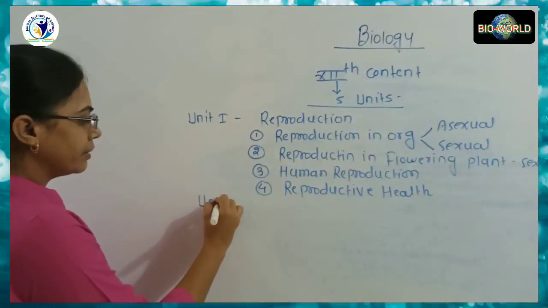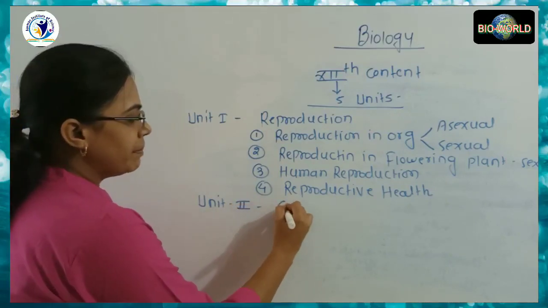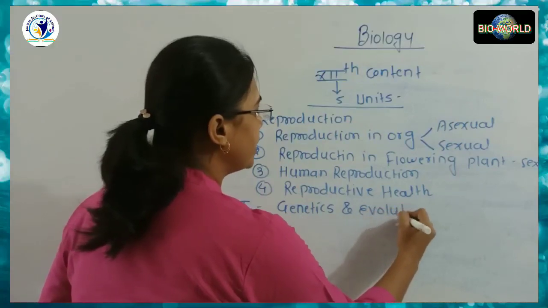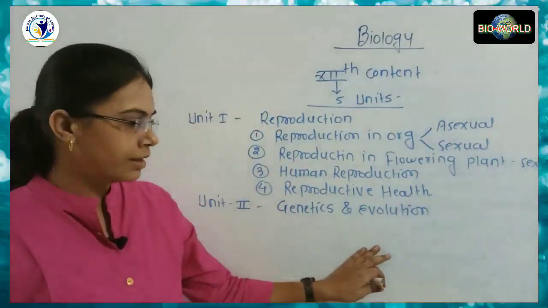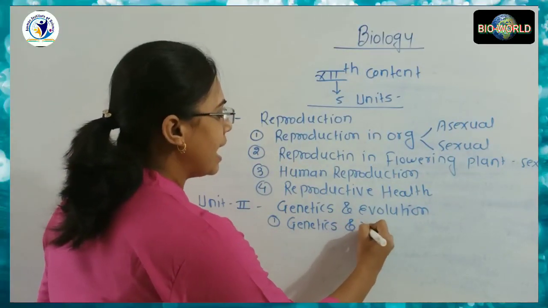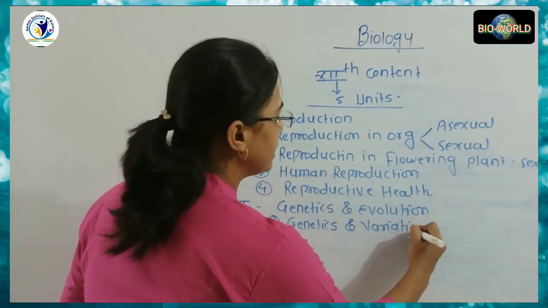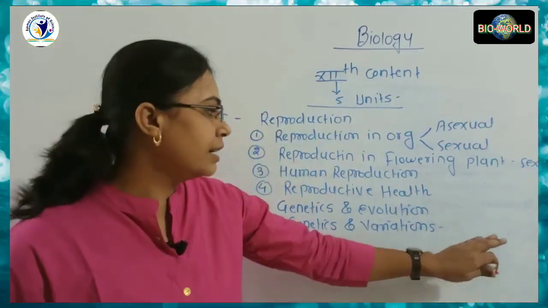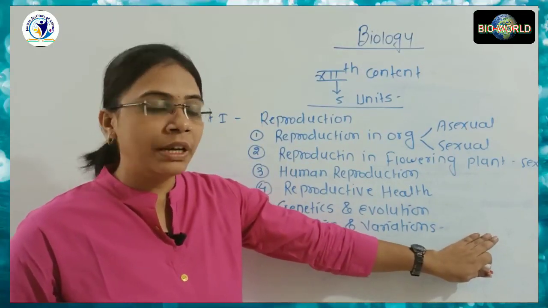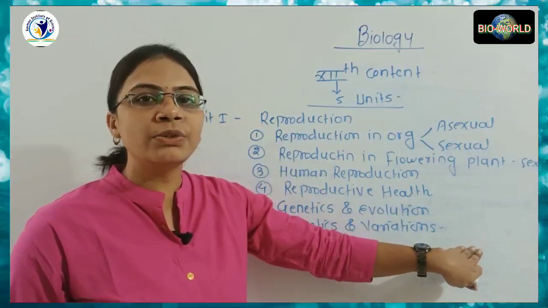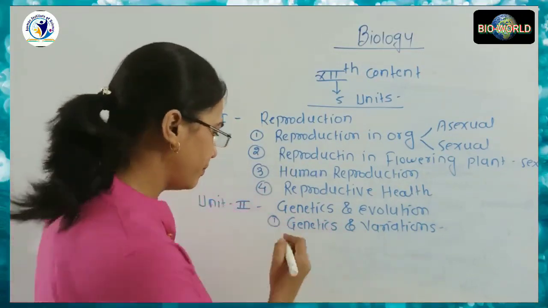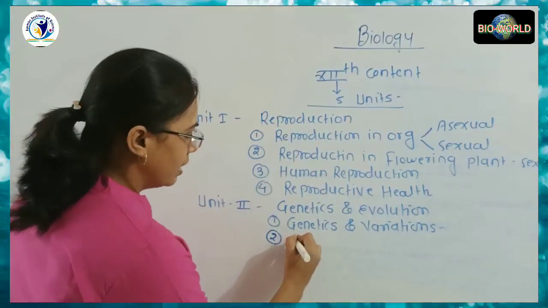The second unit is about genetics and evolution, a very interesting topic to understand and study. The first subtopic is about genetics and variations. What is meant by genetics and what is meant by variations? It has Mendelian inheritance and the chromosomal basis of inheritance. It means inheritance on the basis of genes and inheritance on the basis of chromosomes, which we'll discuss later.